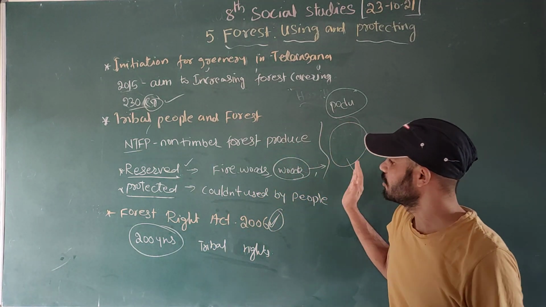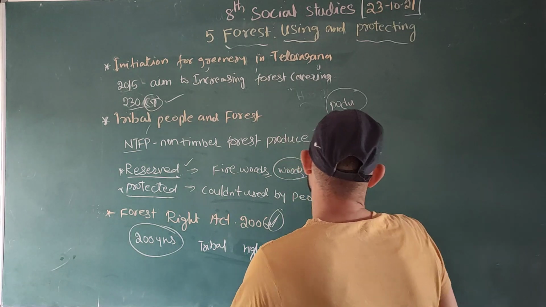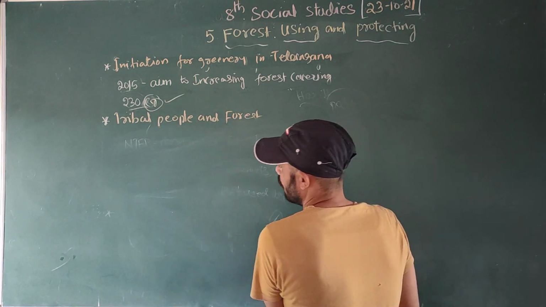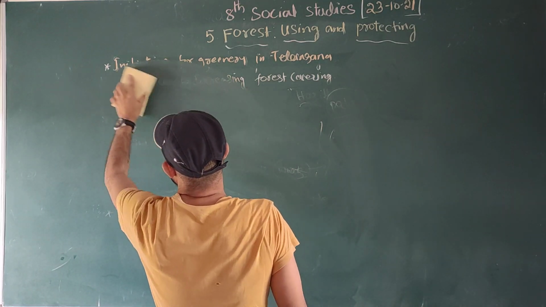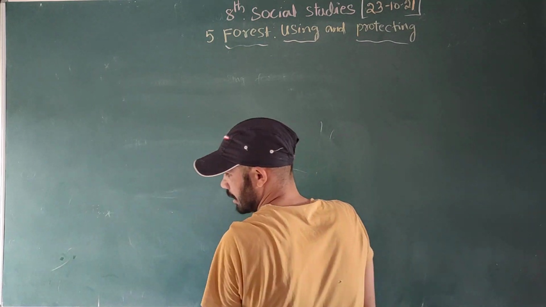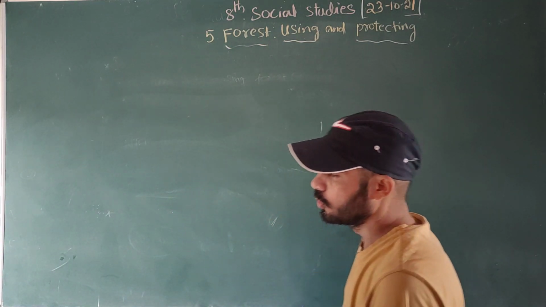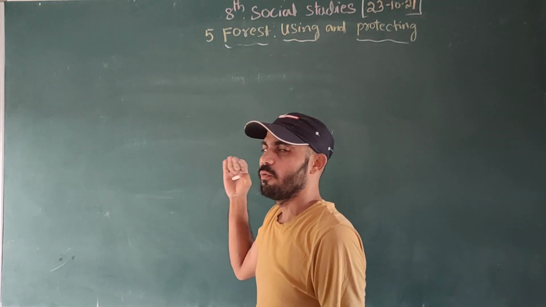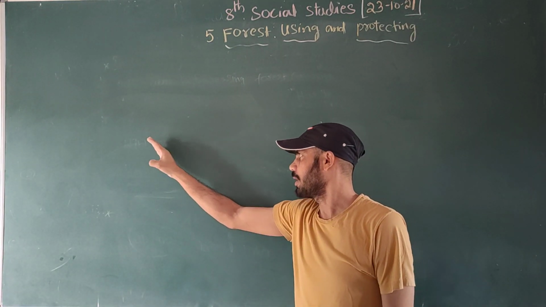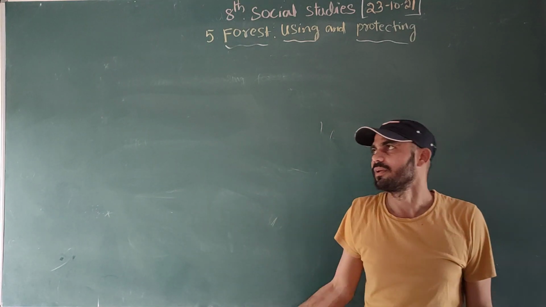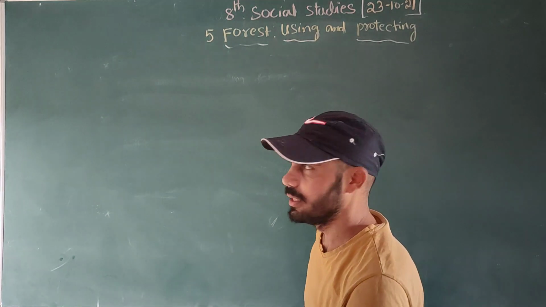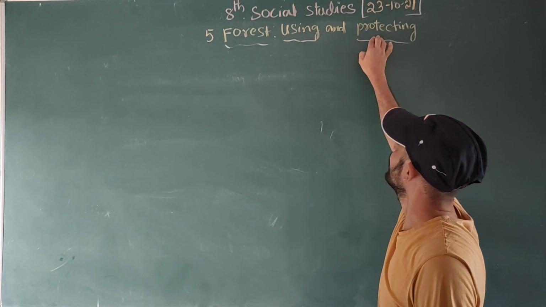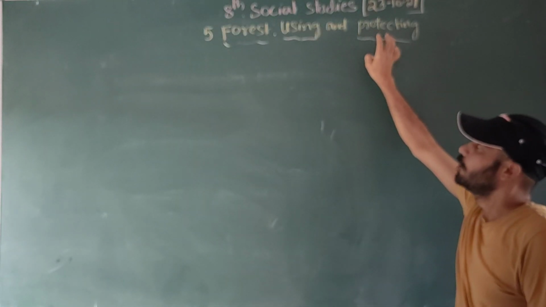See, among all these, these activities happen in the forest. Actually, they are happening in the forest. That's why, in this lesson, the topics we have covered: already we discussed what is the forest, right? How many types of forest? Which states are taking initiative for the forest? What are the rights of the tribals? How much forest we can decide to have? All these things we discussed in this lesson. And what kind of use the forest has, and what the government is doing for protection, right? The government is doing the protecting, all those things.